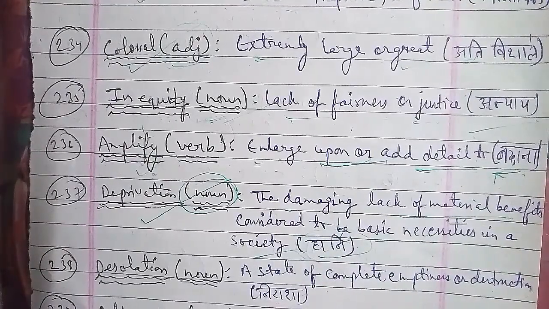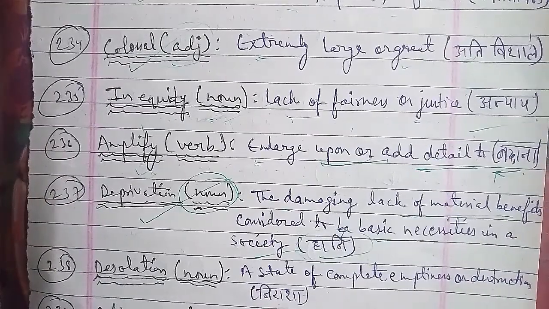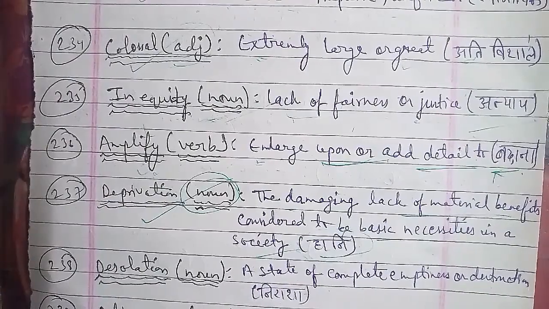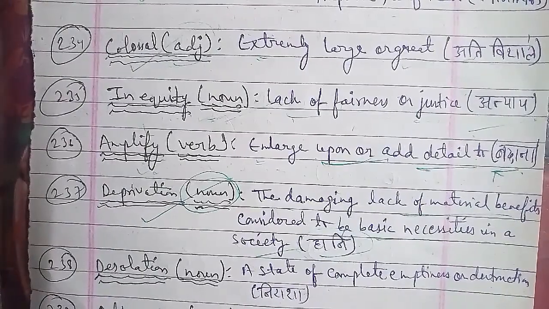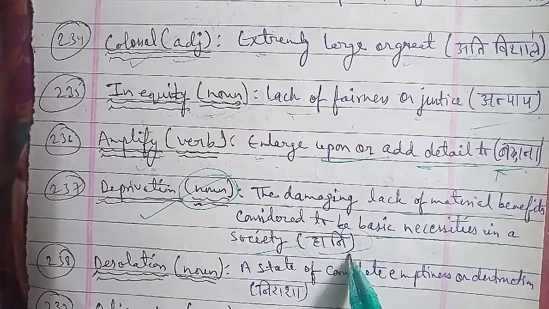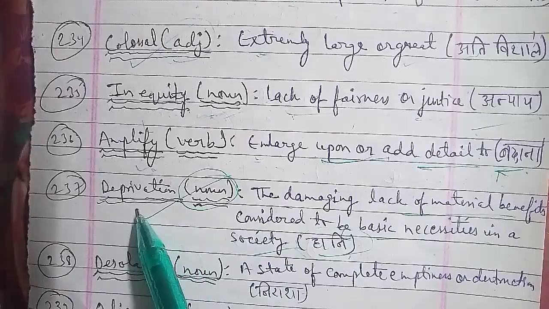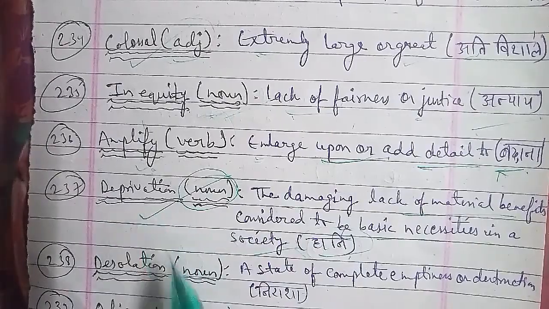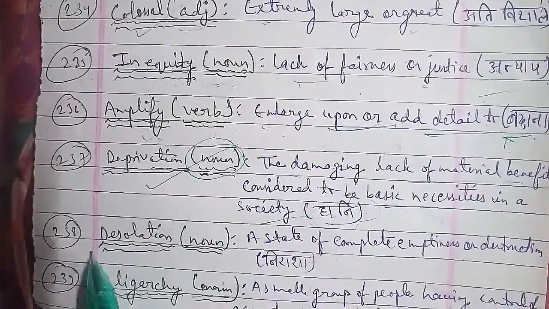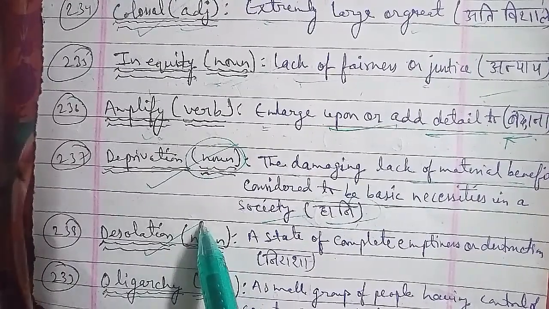Now moving on to the next one that we have here 238 here, and that is a desolation. A desolation is a word which is used as noun, and the desolation meaning is a state of complete emptiness and destruction. एक ऐसी state जहाँ पे आप बिल्कुल emptiness है, आपको कुछ समझ में नहीं आ रहा, you don't know anything what to do, and the destruction बहुत ज़्यादा damage हो जाना, जैसे हम हिंदी में कहते हैं निराशा होना, and in English that is desolation.